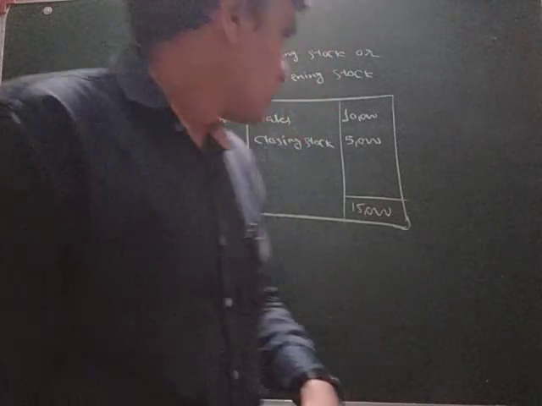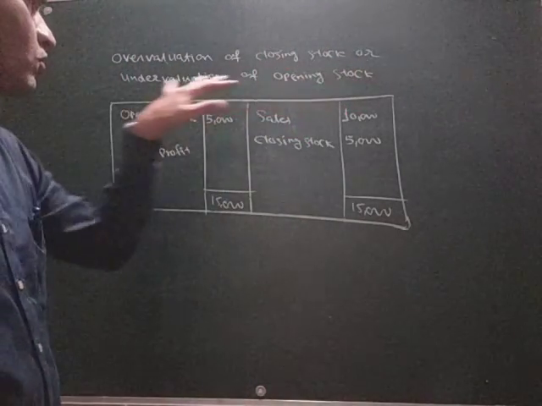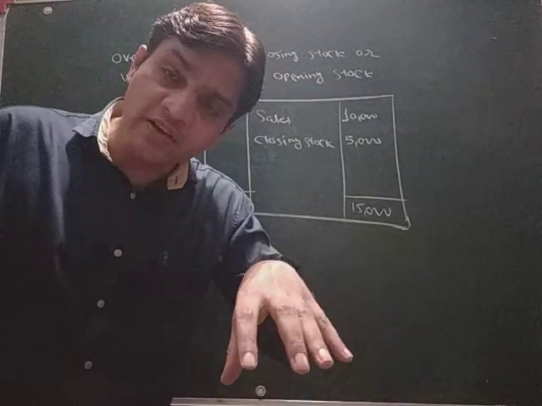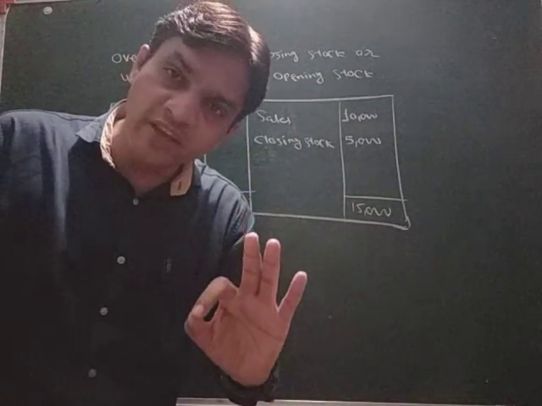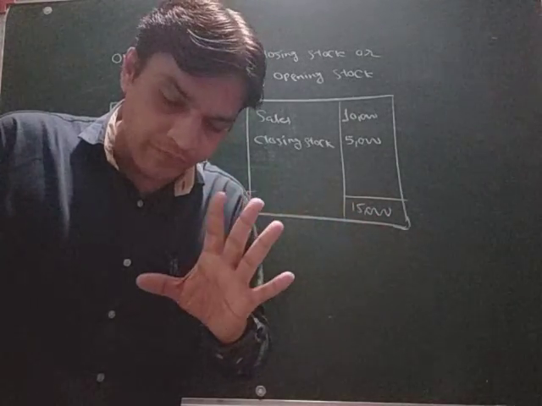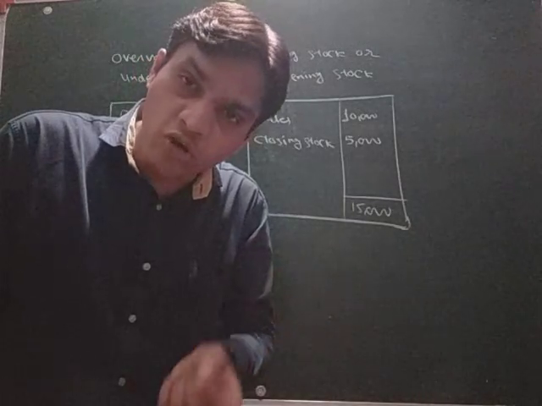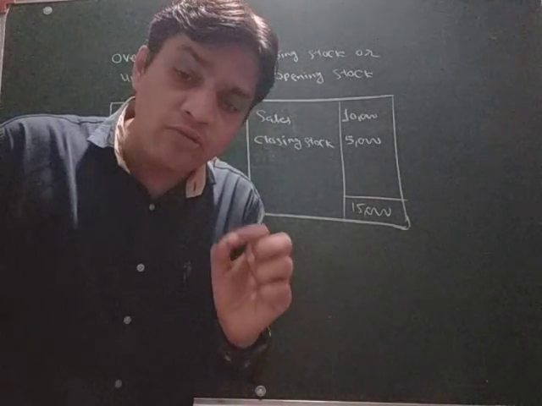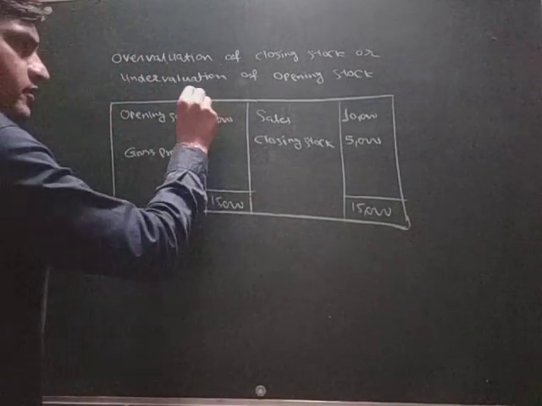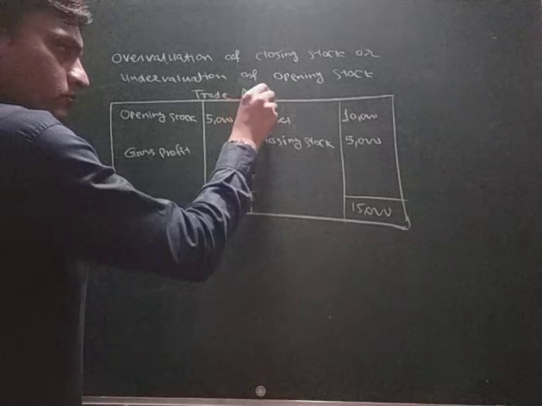Here I have written overvaluation of closing stock or undervaluation of opening stock. Whenever this kind of condition is given to you, it means it is showing abnormal profit, and we have to deduct the amount from the profit to get the normal profit. Now, why do we have to do so? We will see an example. Here is the trade account, sorry, not trade discount.